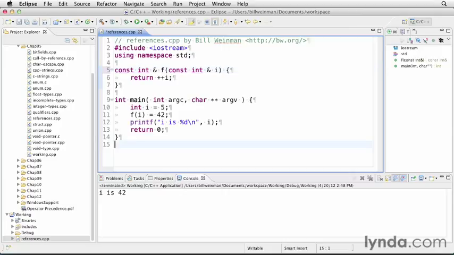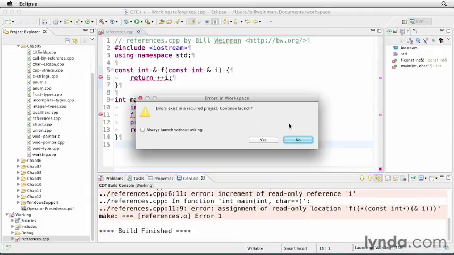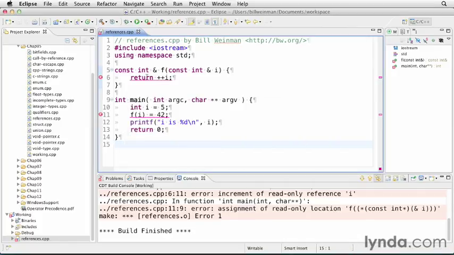So if I say const int for the return type and const int for the passing type, notice what happens here. I'm going to save this and compile it, and we're going to get a couple of errors. First of all, inside of the function, I'm no longer allowed to increment because that's a constant value now. So it's not letting the function actually impact the variable that was passed to it. And likewise, on the return value, I'm not allowed to assign to it because I'm returning a const int.